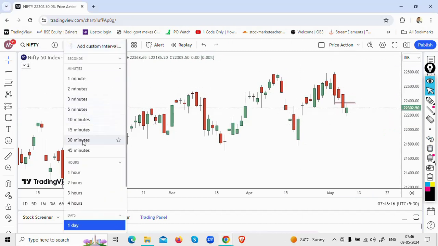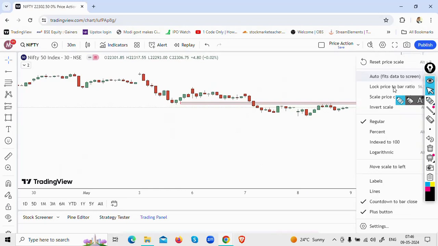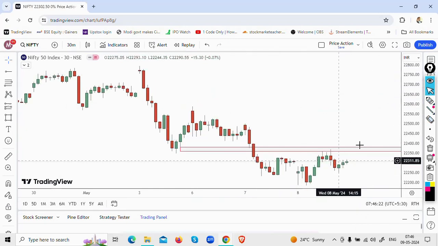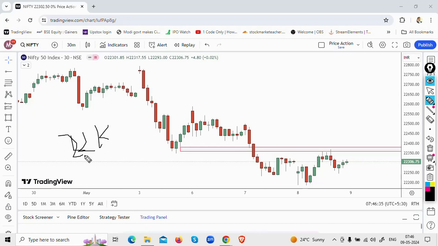Okay, let's understand what is happening on the charts on a smaller time frame. So this is the chart on a smaller time frame. Now this is the level that I'm looking at. The mark that I'm looking at, if I have to turn bearish, is the 22,000 level. If this 22,000 level is broken towards the downside with great force, then I expect Nifty to continue downwards unless it tells me the direction has changed. So the 22,000 level is the level that you need to watch out for.